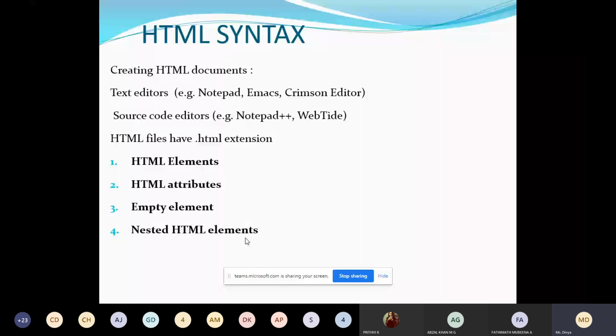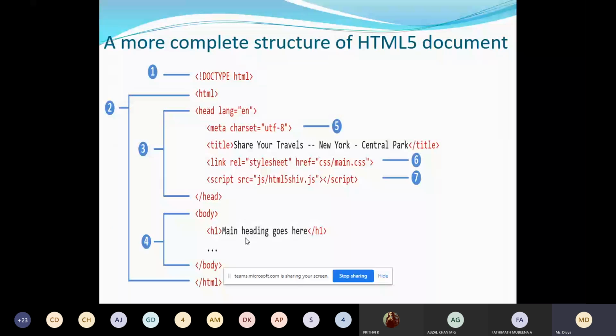The next one is a more complete structure of an HTML document. They may ask you in the exam to explain the complete structure of an HTML document. You are supposed to write this example and explain all the 7 points.